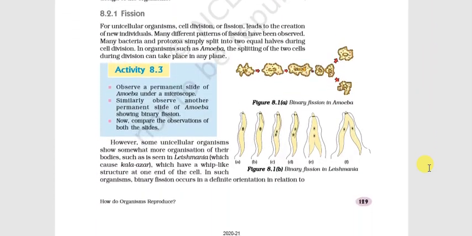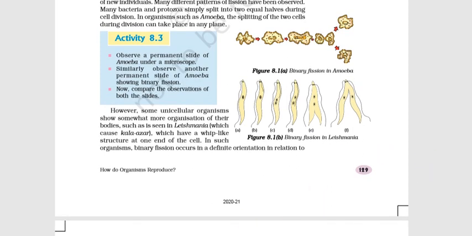Okay, so here is the diagram that we have seen: amoeba divided into two. Since amoeba is what? It is a unicellular organism, and it is of irregular shape. So in this it takes place in any pattern. Okay, so in this amoeba, this is the parent cell, then the nucleus divides and it splits into two new individuals. Okay, so it takes place in any pattern.